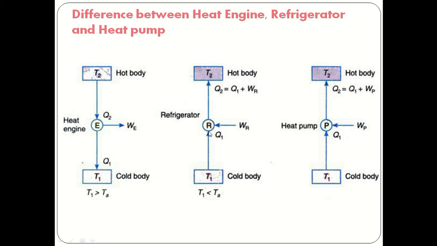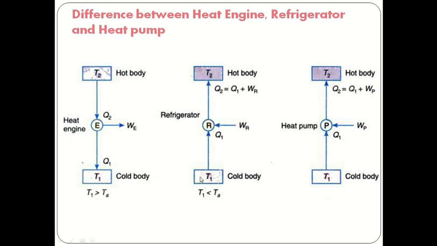Now, the heat engine is always working between the temperatures T1 and T2. Here T1 is the sink temperature and T2 is the source temperature. Here T1 is always greater than the atmospheric temperature. Now about the refrigerator. Similarly, T1 is the sink temperature and T2 is the hot body, that means the source temperature.